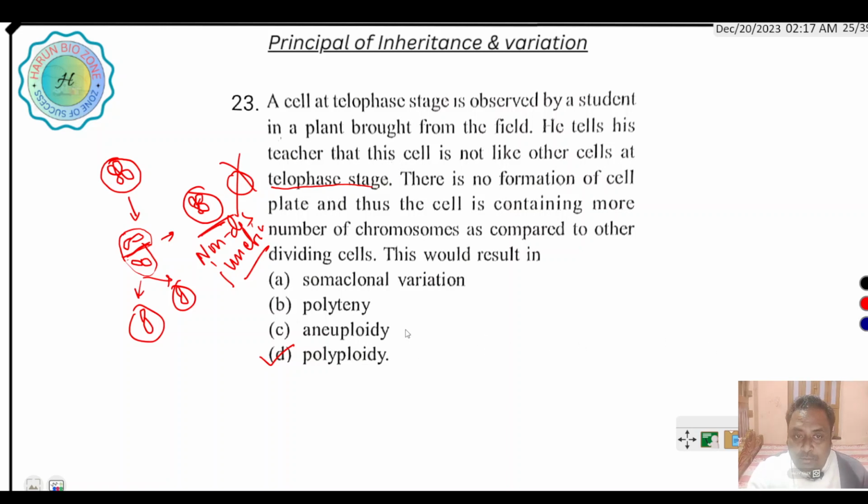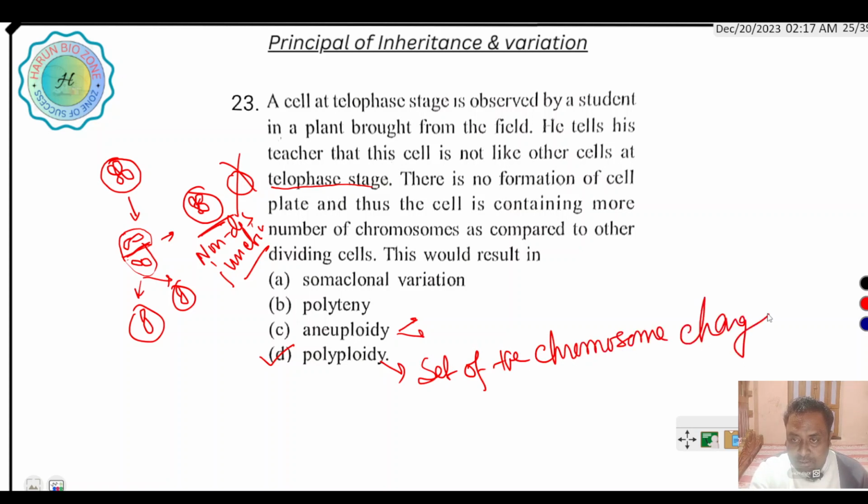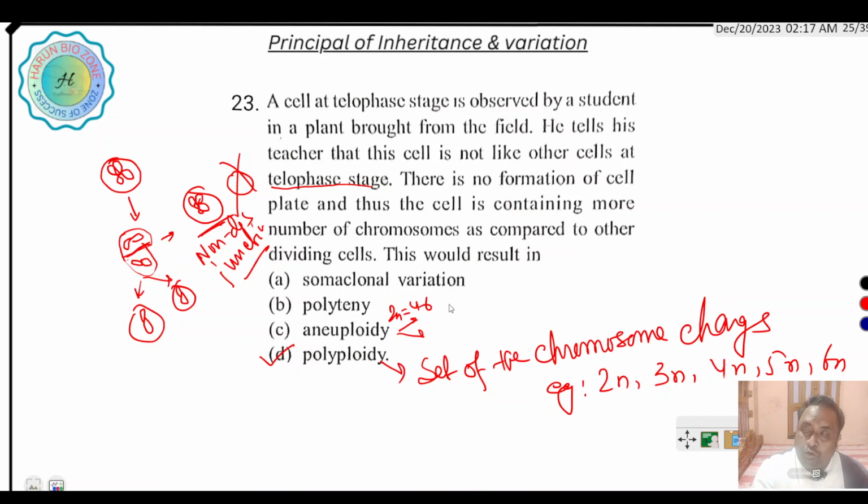What is aneuploidy? Aneuploidy means a change in chromosome number. Polyploidy means the set of the chromosomes changes, for example 2n, 3n, 4n, 5n, 6n, etc. But in the case of aneuploidy, if the normal chromosome number is 46, when the chromosome number is more than 46, that is called hyperploidy.